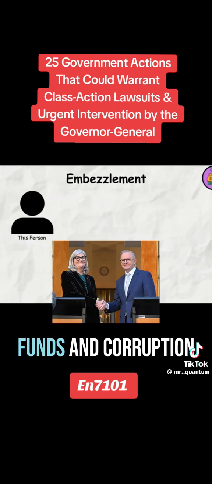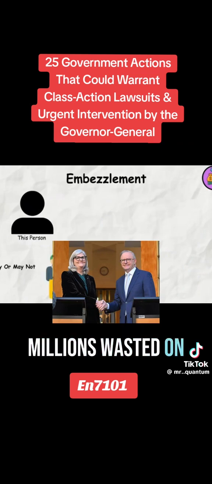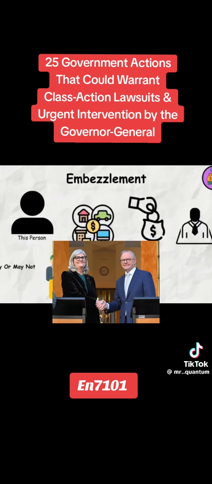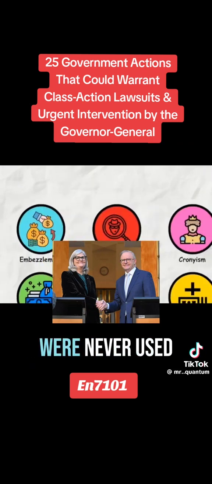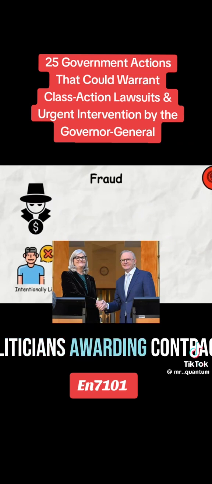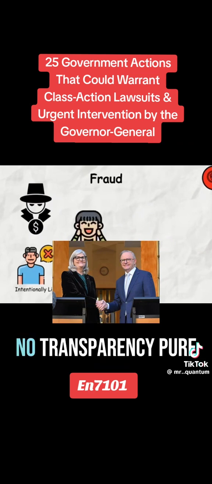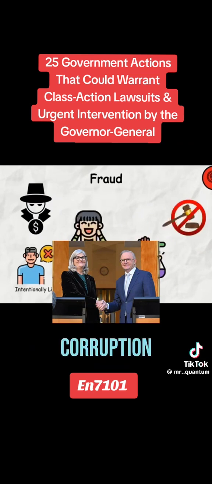6. Misuse of public funds and corruption. Millions wasted on unused quarantine facilities, taxpayer money flushed into projects that were never used. Politicians awarding contracts to donors, no transparency, pure corruption.